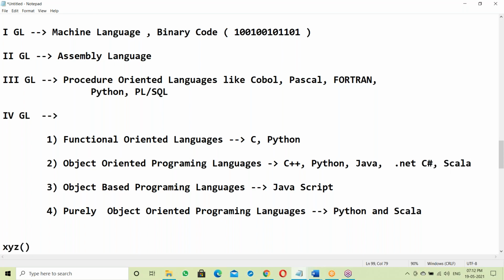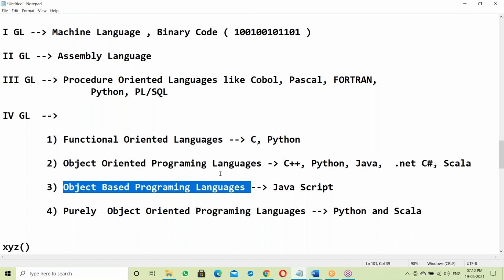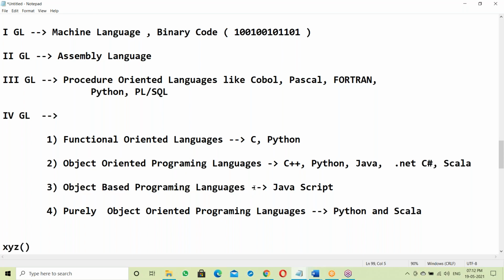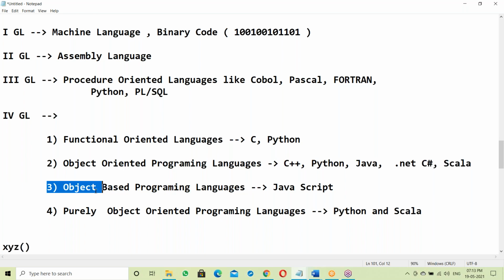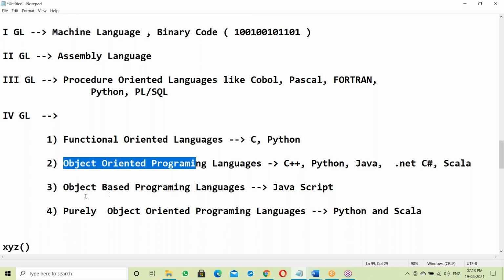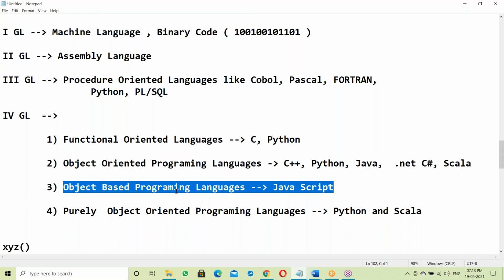Next, object-based language. This is similar to object-oriented; both have data security. The difference is inheritance. An object-based language does not support inheritance. Like an OOPS language, in an object-based language we can also write classes and create objects, and achieve everything, but there is no inheritance.